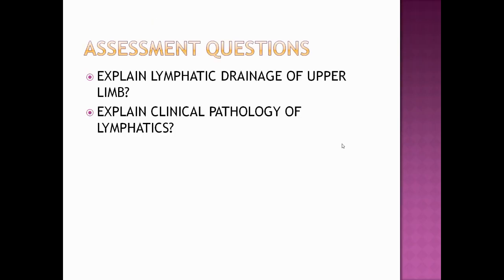Now there are the assessment questions. Explain the lymphatic drainage of the upper limb, and you have to answer this question in a very explanatory way. And again, explain the clinical pathology of the lymphatics present in our upper limb. So what would happen if there is any clinical pathology of the lymphatics present in the upper limb? So you have to answer these questions.